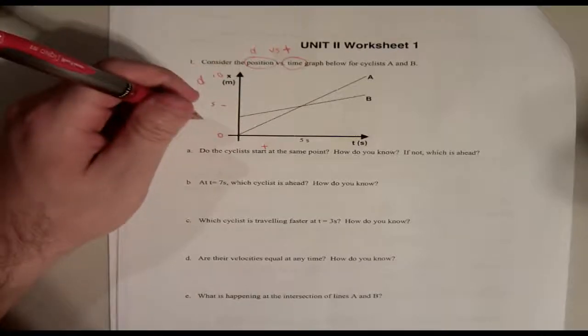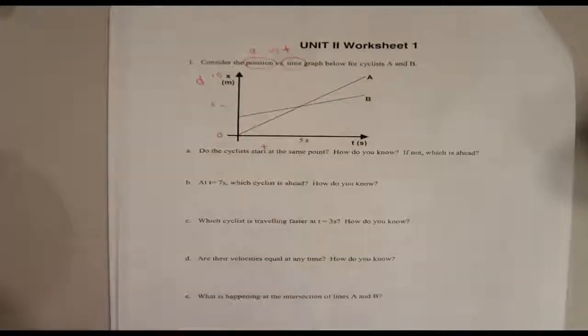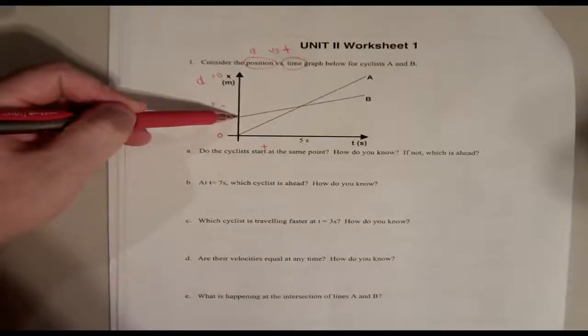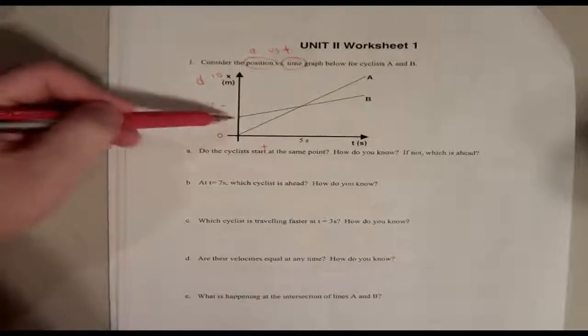If not, which is ahead? Well, if you're racing somebody, and let's say you are extremely faster, you're so much faster than them, right? But if you started the same, the guy's going to be like, no, I'm not going to race you because you'll kill me. So you might be like, okay, bro, check it out. You start at the 5-yard line, and I'll start at the 0. That way it gives a little better chance. So this person started a little bit ahead, right? B started a little bit ahead. So which one is ahead at the very beginning? It's B.